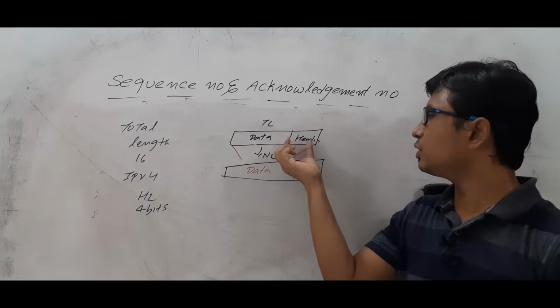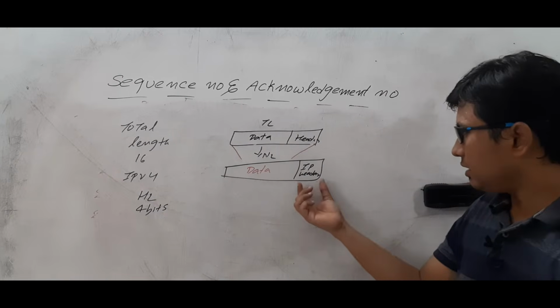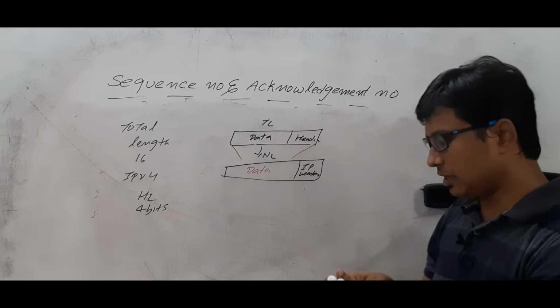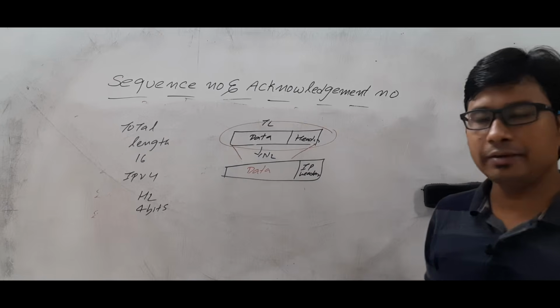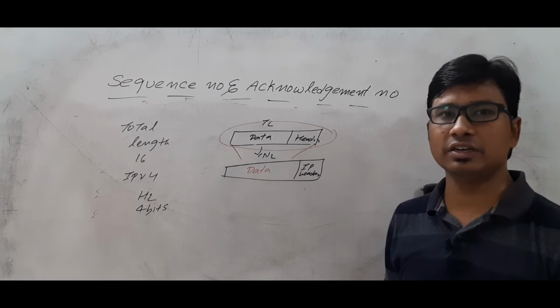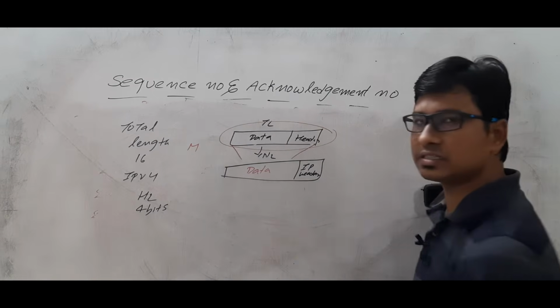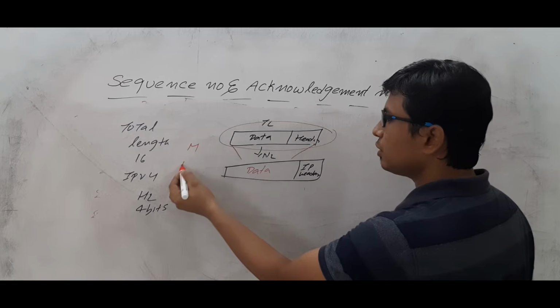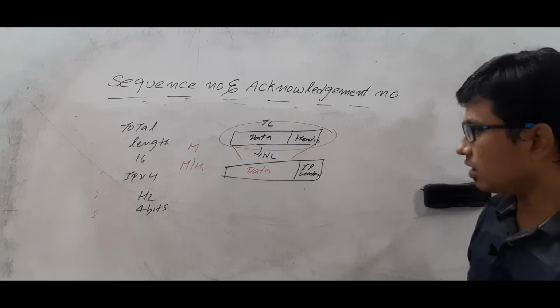For that data, you are adding the TCP header. When it comes to the network layer, the IP header is added and this complete information is considered as data. Am I right? That is what we discussed at the OSI layers: the application layer sends the message and each lower layer adds its header to that message.